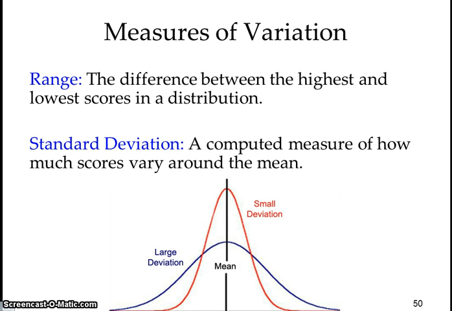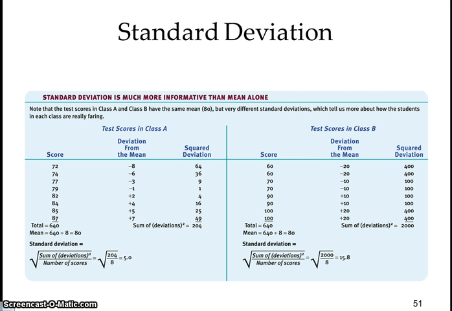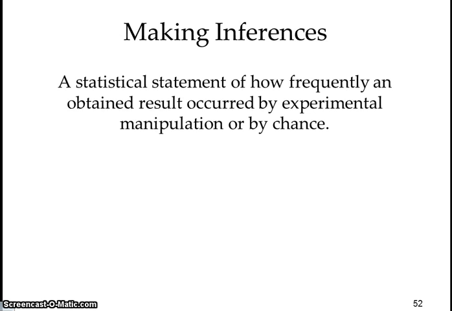So when we look at range, range is just the difference between the highest and the lowest score. And then standard deviation is how much the scores vary around the mean. So remember the IQ thing. The standard deviation for IQ is 15, and the average IQ is 100. The next number is 115, and then 130. Anything over 130 is considered highly intelligent, we're talking genius. Then from 100, we look at 85, and then 70. Anything 70 and below is considered our special needs population. So standard deviation is just varying around the mean.